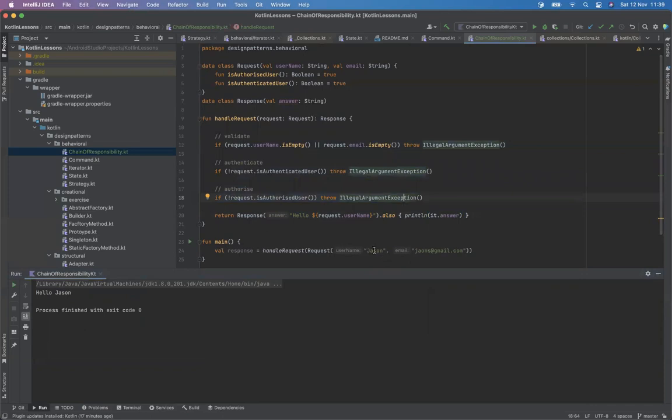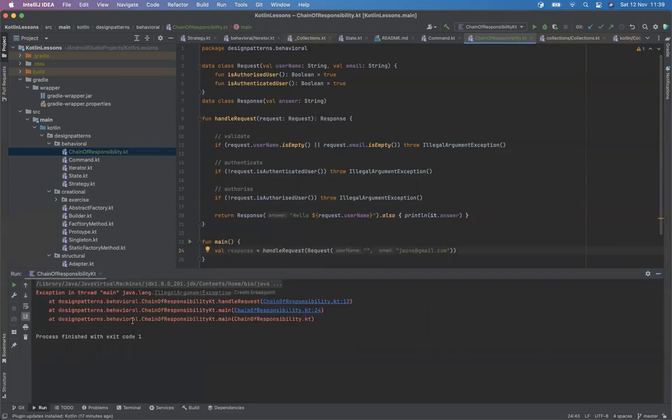So let's say you have an empty string. What will it do? There you go. Boom. Illegal argument exception because our username is empty. Yeah. So we can see how this goes, right? Yeah. So that's fine.